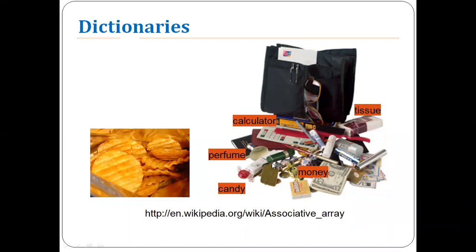It is a collection of five items, and each item has its own value. Calculator has one value, perfume has another, candy has a third, money and tissue have separate values. So the dictionary is a collection of items with an associated value for each.